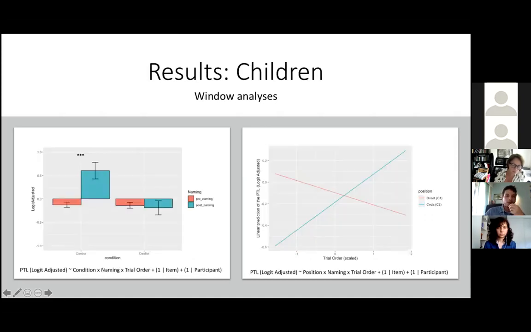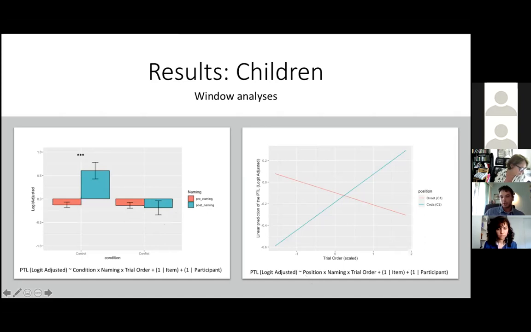For the children, the picture is a bit different. When we compare control and conflict trials, there was a significant increase in PTL only for control trials, which shows us that children recognize the word when it was well pronounced. But in the conflict condition, their proportion of target looking was at chance even in the post-naming window. So this suggests that they do not exhibit a C bias in our task.